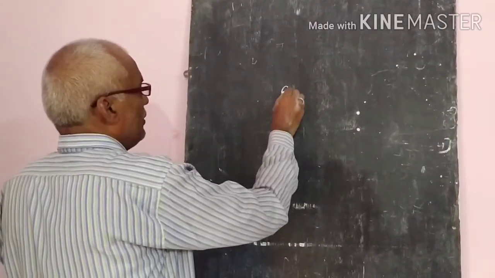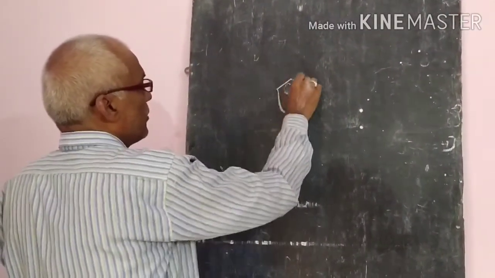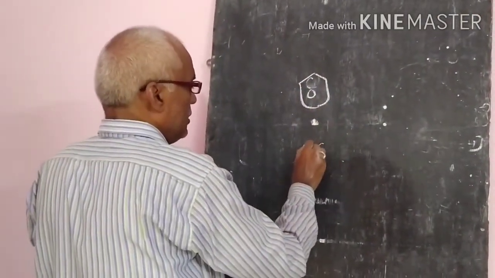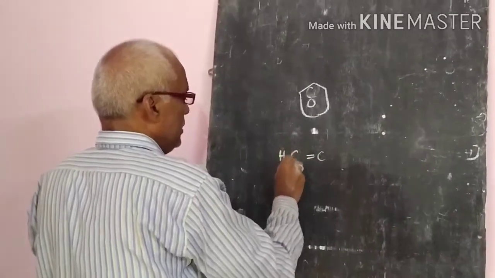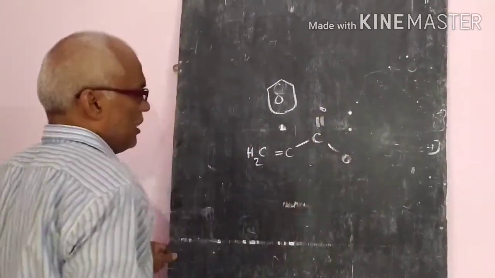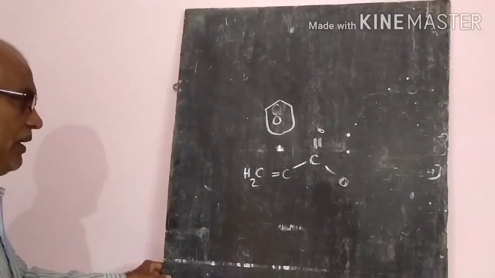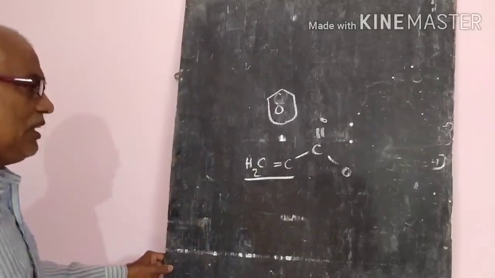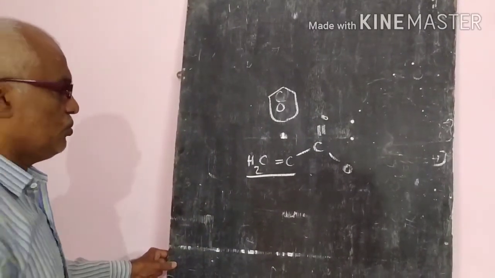So this is the phenyl group. The vinyl group, C double bond CH2, if it is attached to the carbonyl carbon atom, what will happen? Whether it increases or decreases the stability, just go through it once.